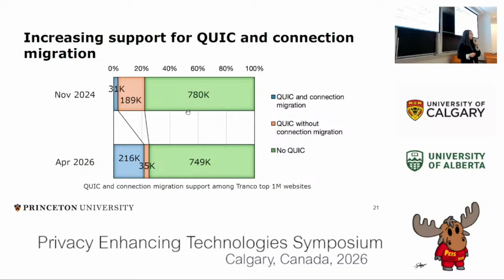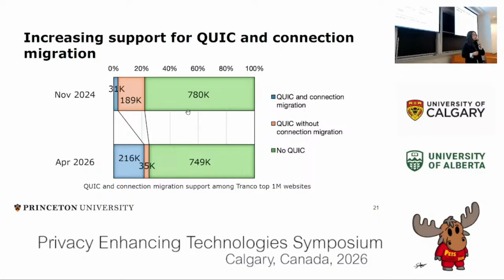For a client to be able to use QUICstep, the target server has to support both QUIC and connection migration. We evaluated how much support for QUIC and connection migration existed in the wild. Between November 2024 and April 2026, we saw an increase in QUIC support across the Tranco top million domains.